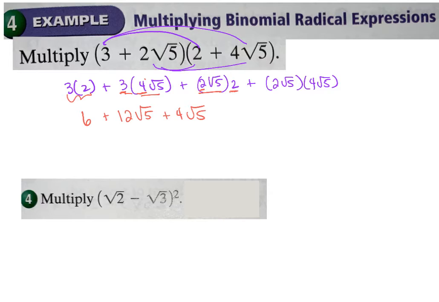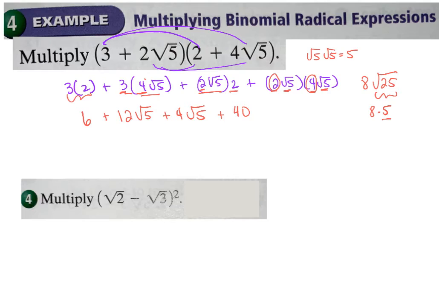For this last one, 2 times 4 is going to give me 8. Square root of 5 times square root of 5 is going to give me the square root of 25. Anytime you multiply a root by itself, it just ends up being the number inside the root. The square root of 25 is just 5. So you have 8 times 5. So when I multiply this, I get the 2 and the 4, 8 times the 5. So that's going to give me 40.